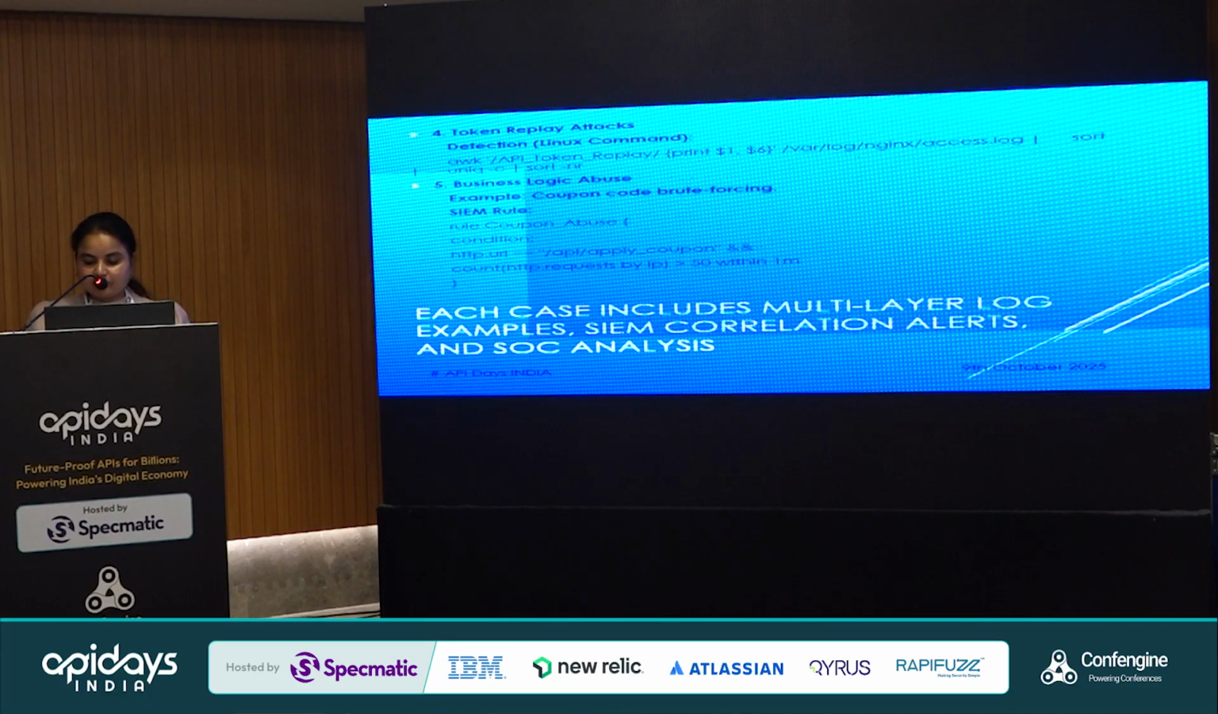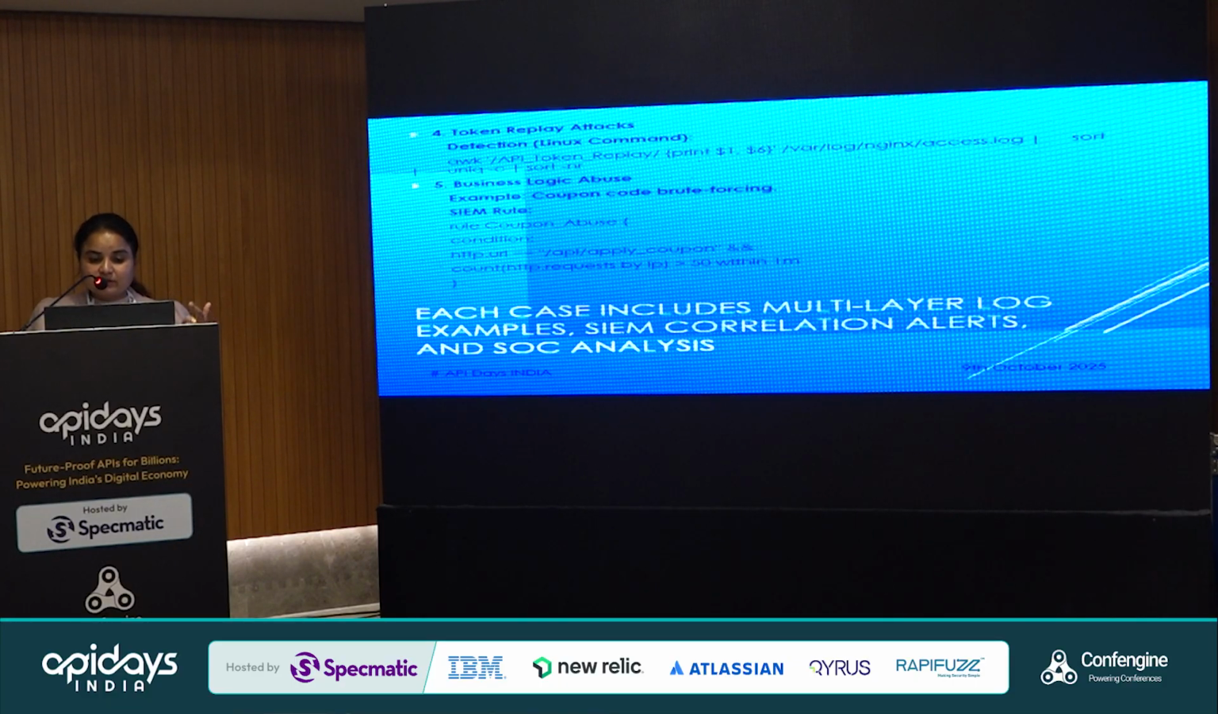So moving to the next one, this is business logic abuse. You know, coupon code brute forcing. People try to remedy it, but hackers used to crack those coupons.